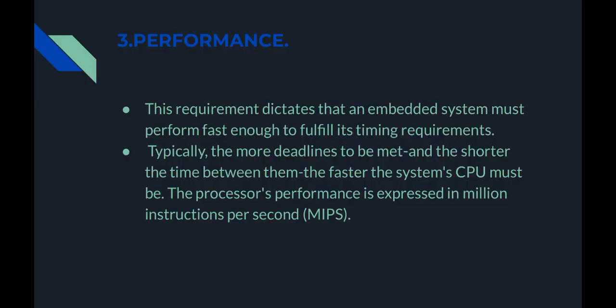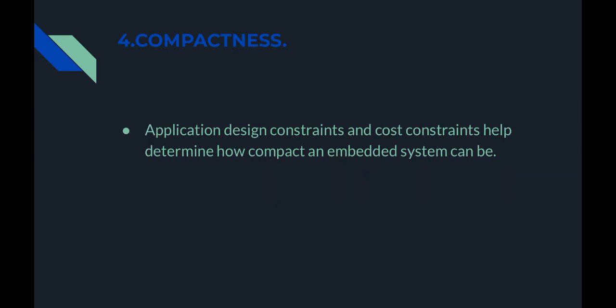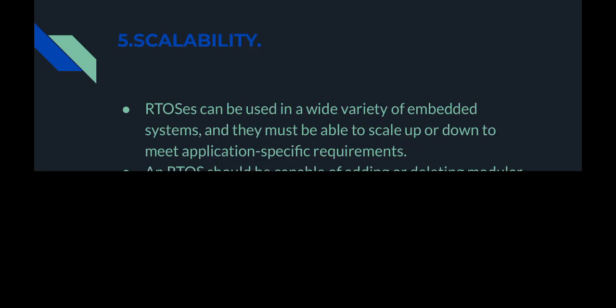Performance. This requirement dictates that an embedded system must perform fast enough to fulfill its timing requirements. Typically, the more deadlines to be met and the shorter the time between them, the faster the system's CPU must be. The processor performance is expressed in million instructions per second (MIPS). Compactness. Application design constraints and cost constraints help determine how compact an embedded system can be.